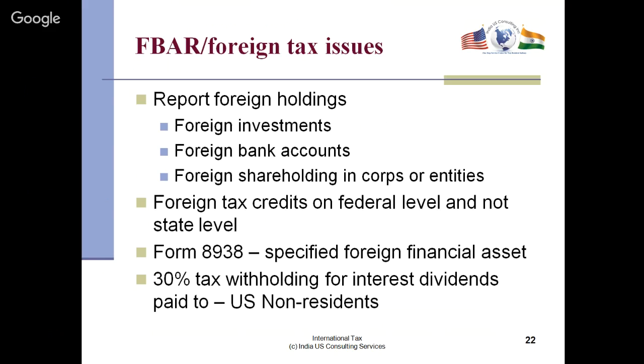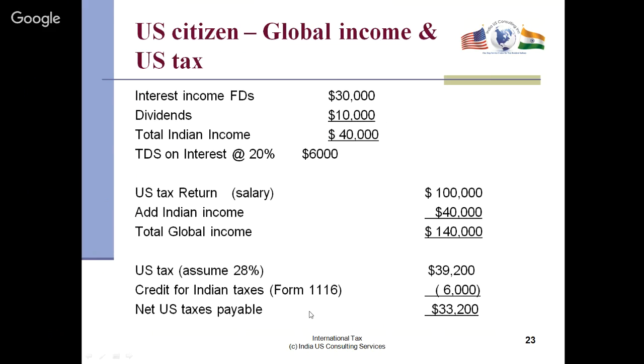Now, if a U.S. person pays someone else, a foreign person, like a U.S. non-resident, then you have to withhold 30% on top and then send it in. Okay, so here's a very, very good example. This is an important slide, slide 23.